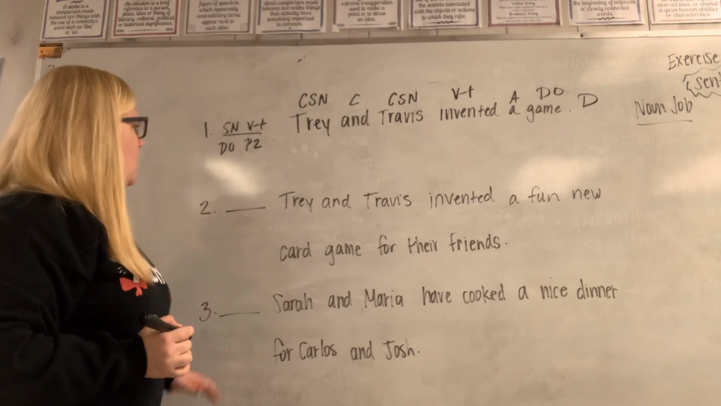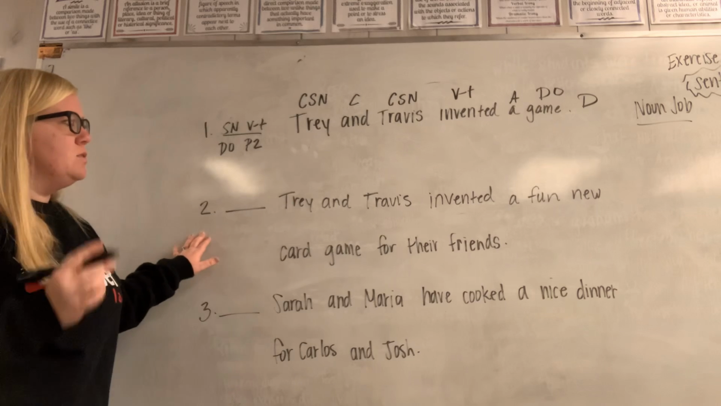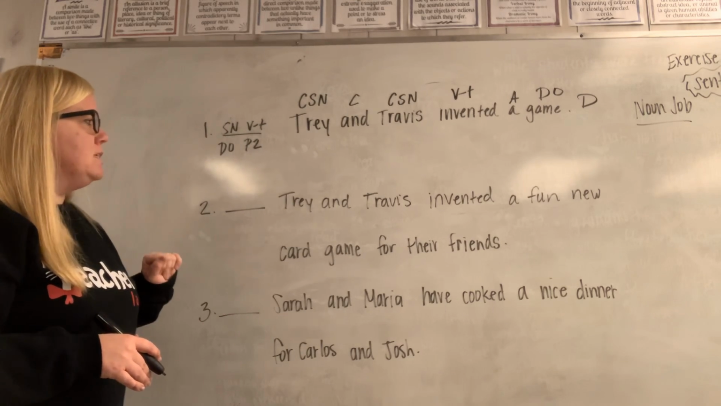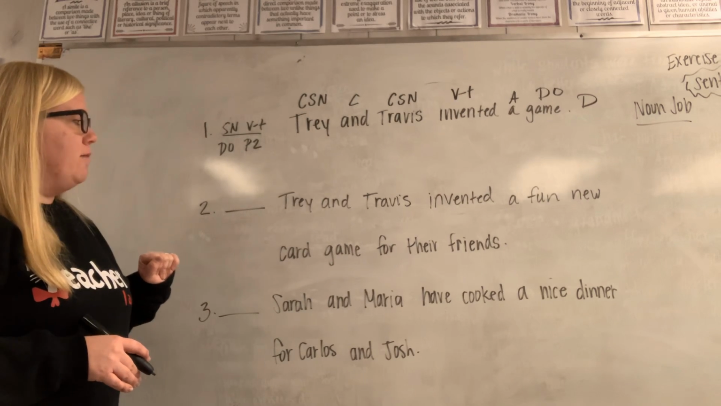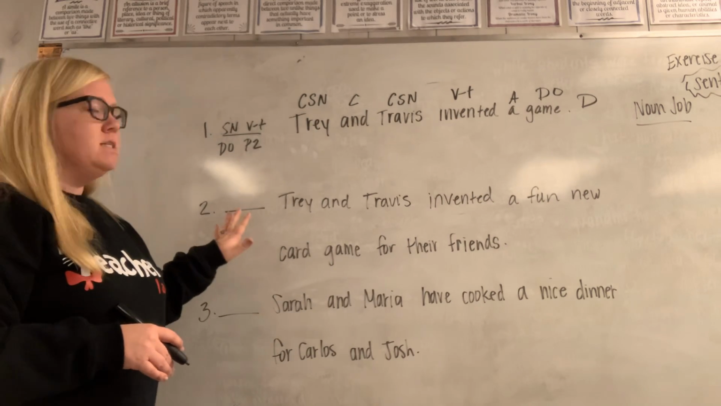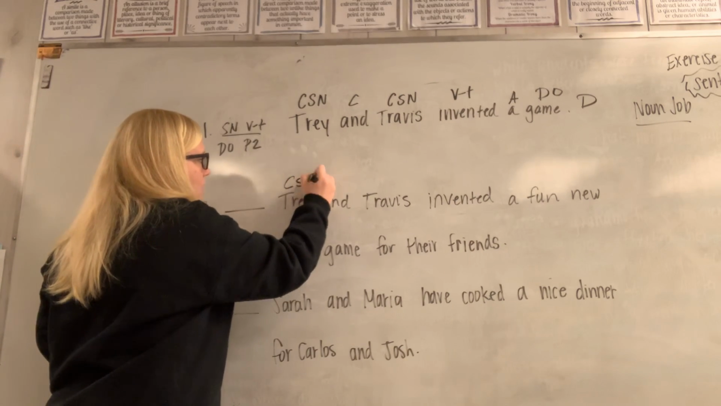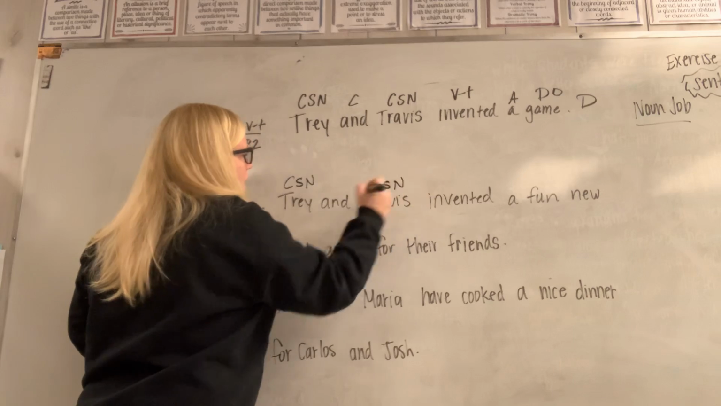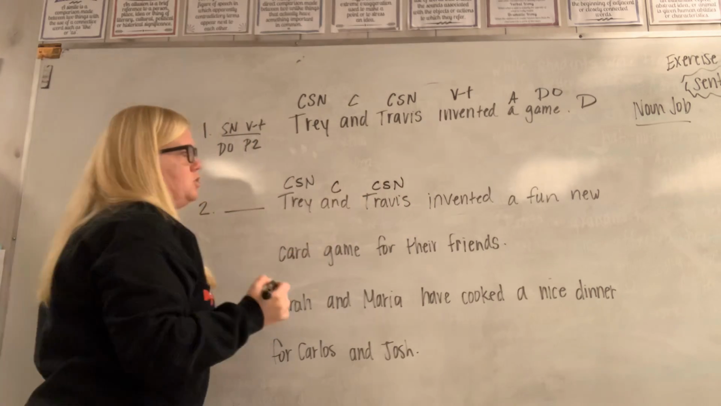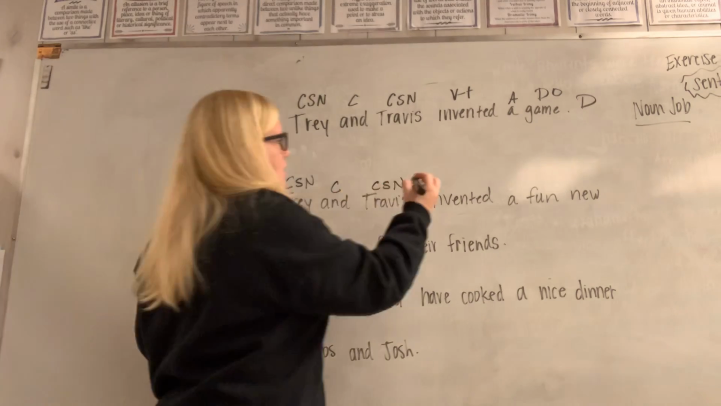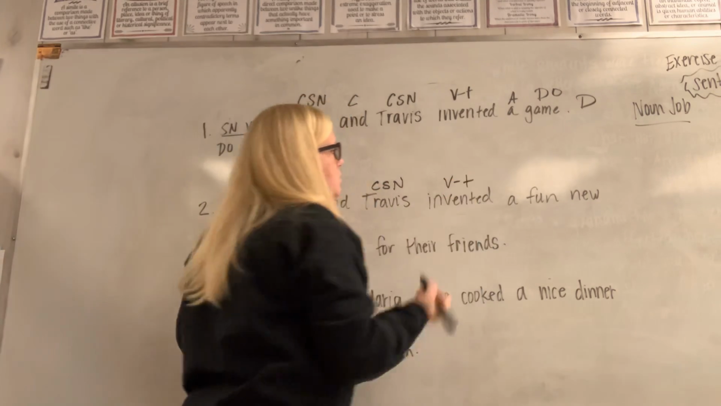Okay? Number 2. So kind of the same sentence, but added more to it. Trey and Travis invented a fun new card game for their friends. So we know the sentence is about Trey and Travis. So that, again, is our compound subject nouns. And is our conjunction, joining Trey and Travis. What did Trey and Travis do? They invented. So there's our verb transitive.